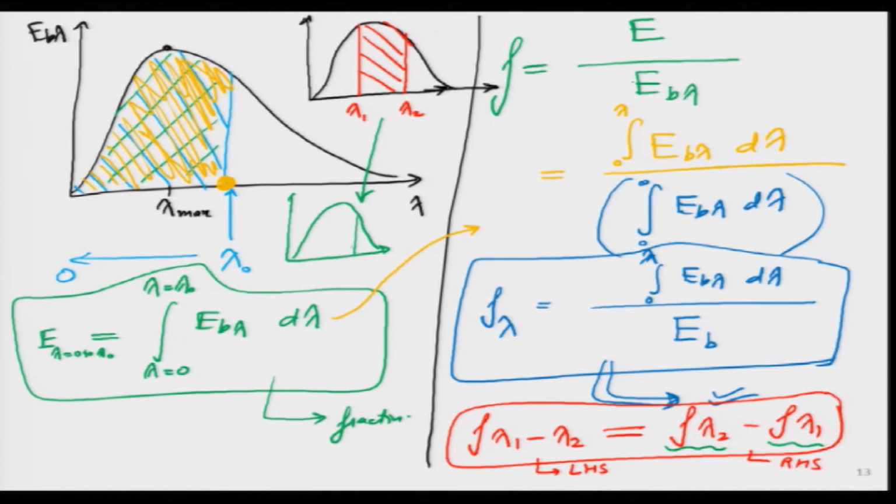So, if this is my lambda 2, it is the difference of this green area over here, and if I make my orange as lambda 1 over here, the difference between green and orange gives me this red zone.